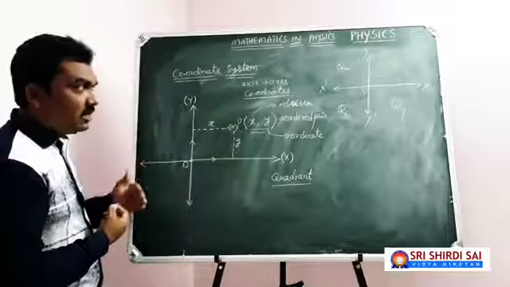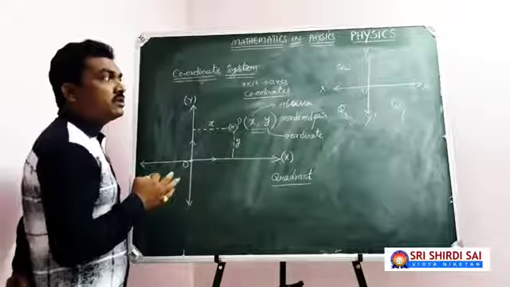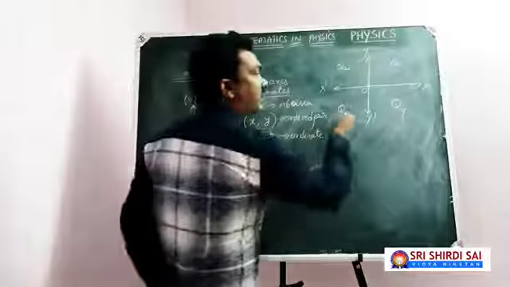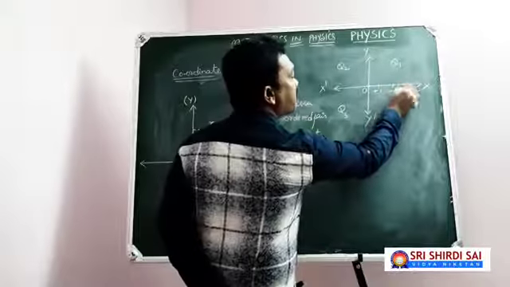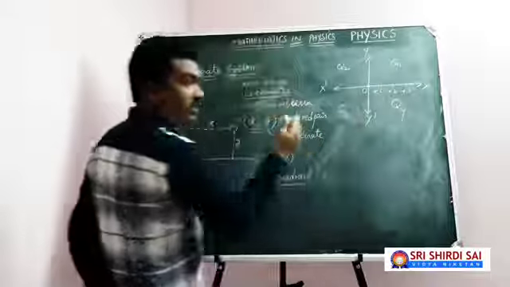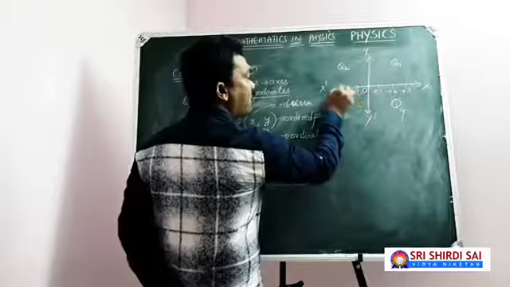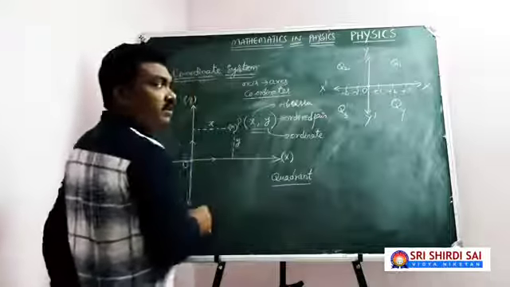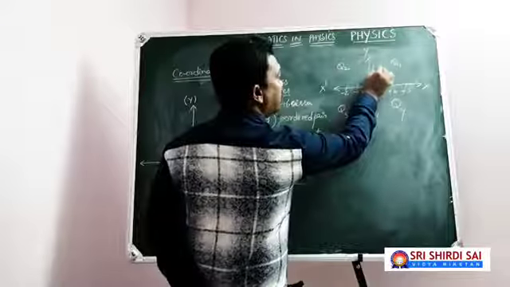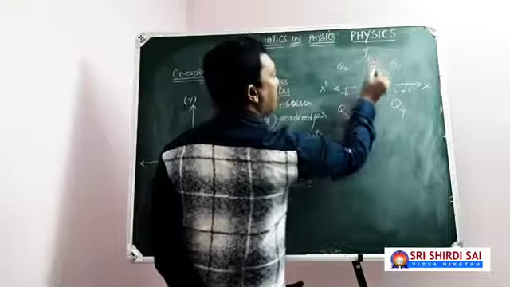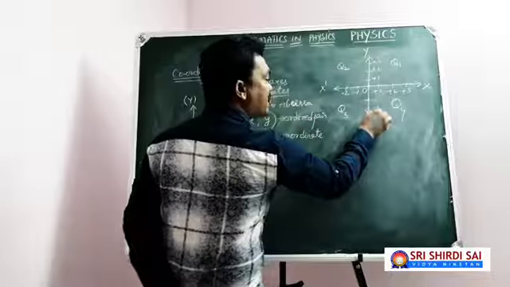That is the reason why, while mentioning the coordinate system, numbers were marked on the axes: +1, +2, +3 to the right of the origin, and -1, -2, -3 to the left, and so on. Similarly, above the origin +1, +2, +3, and below the origin -1, -2, -3, and so on.